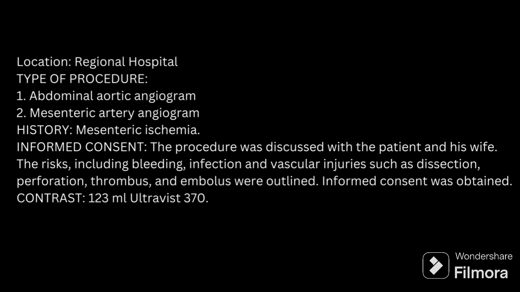So the question here is: location regional hospital, type of procedure abdominal aortic angiogram, mesenteric artery angiogram. History: mesenteric ischemia. Informed consent: the procedure was discussed with the patient and his wife. The risks including bleeding, infection and vascular injuries such as dissection, perforation, thrombus and embolus were outlined. Informed consent was obtained. Contrast 123 ml, Ultravist 370.